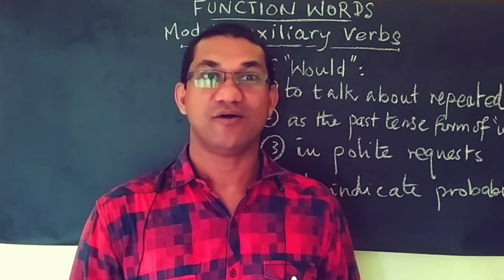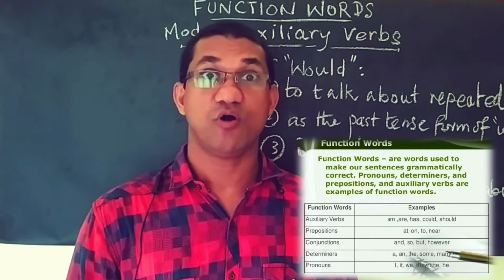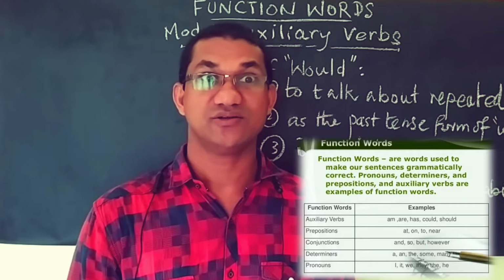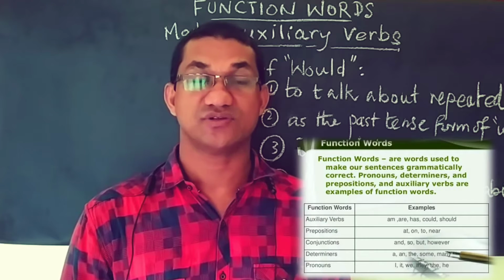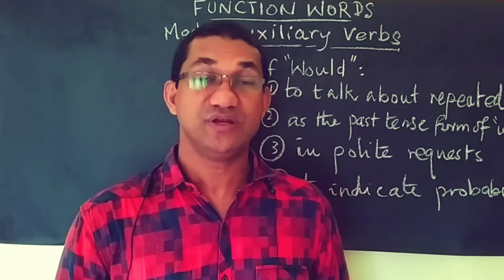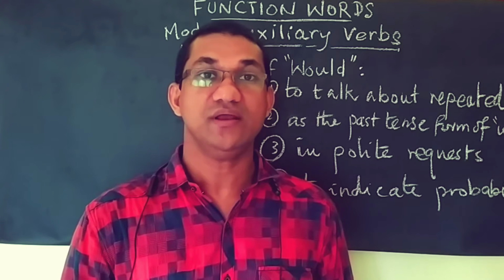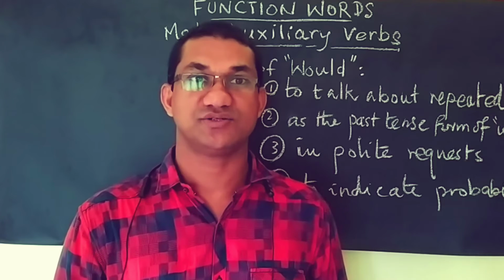We learn about function words, and we know that function words are small words like the articles, the prepositions, the conjunctions, the auxiliary verbs, and of course the interjections, etc. Function words play a lot of significance in the use of the language in written as well as spoken English.